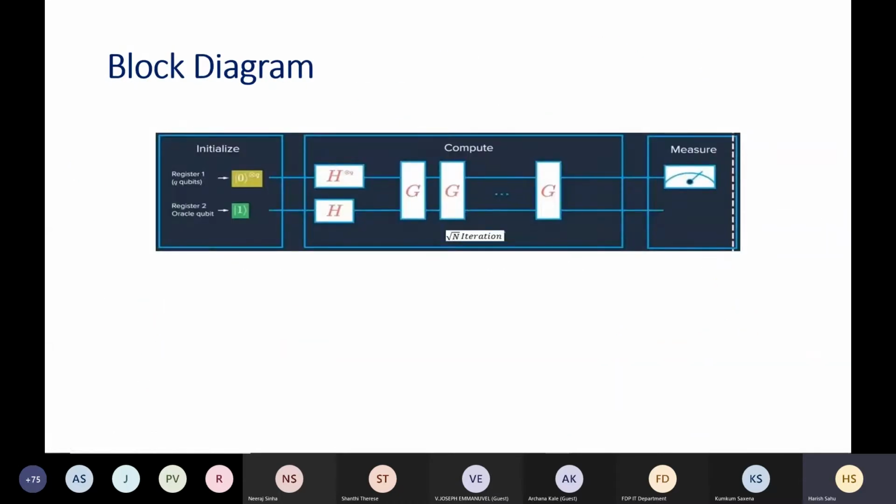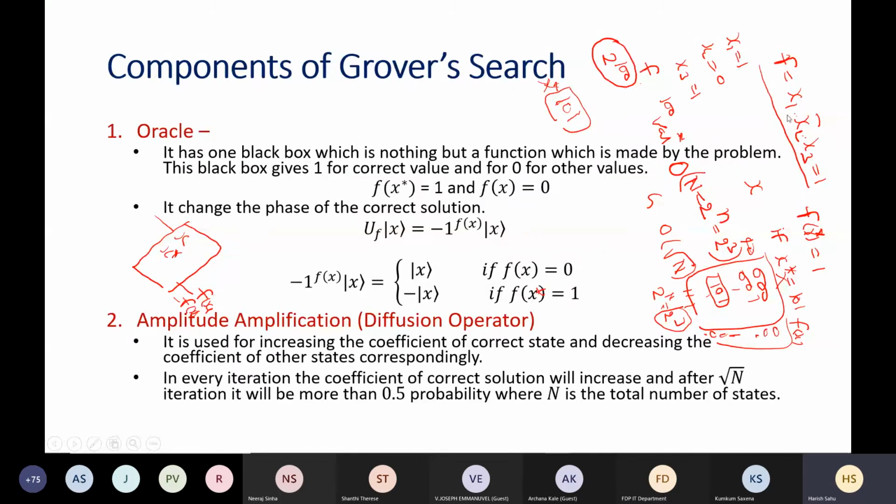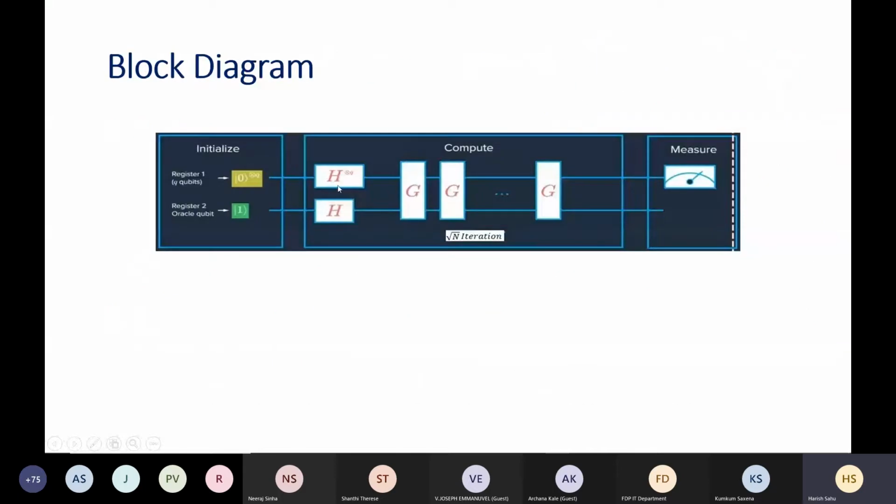If you see the block diagram of this algorithm, it works like this. The initialization component is fixed. Whatever the function, let's suppose it is a 3-bit function, register 1 size will be 3, and there is an auxiliary oracle qubit supplied in the one state. Then we apply the Hadamard. This is the standard part, and then the Grover operator comes in. How many times do we apply this Grover operator? Order square root of N times, and then we measure it.